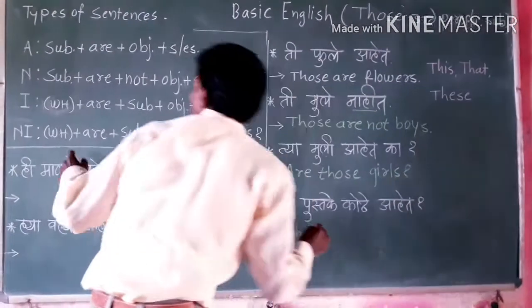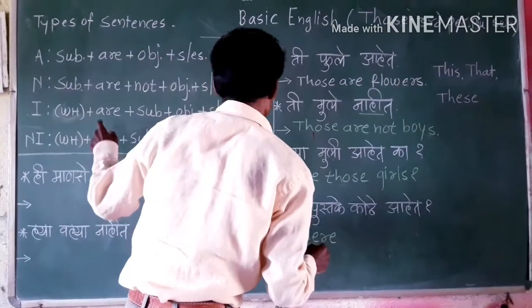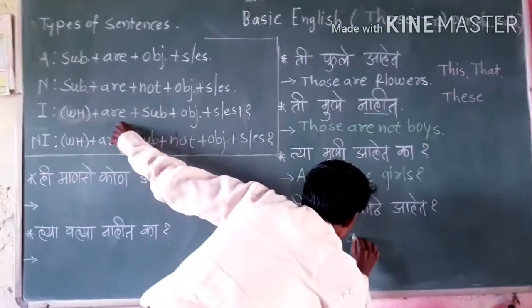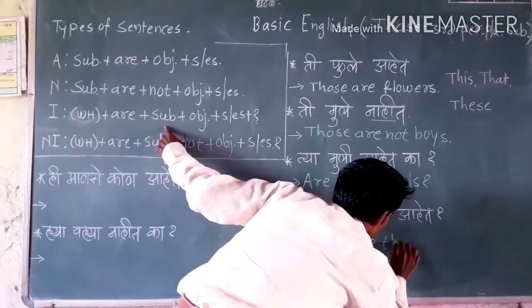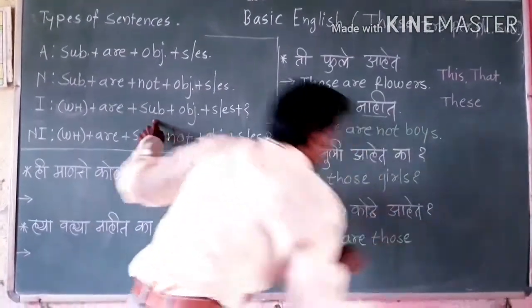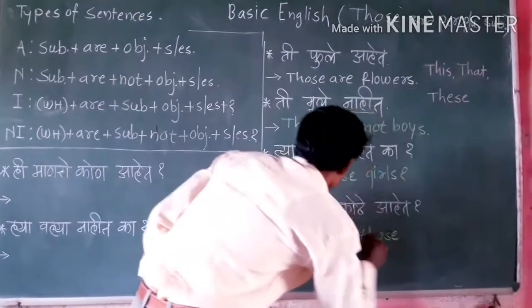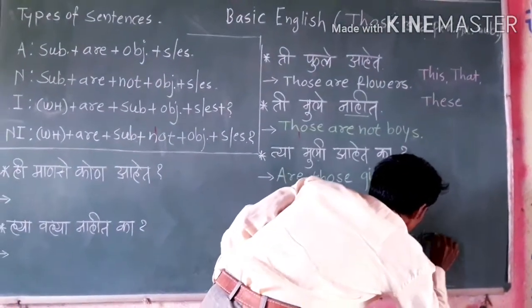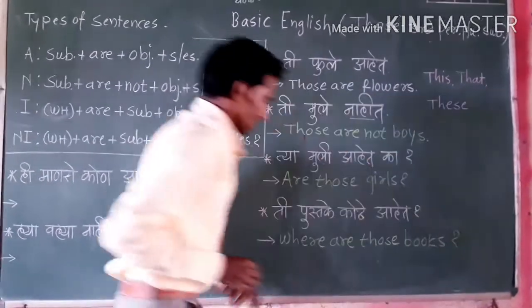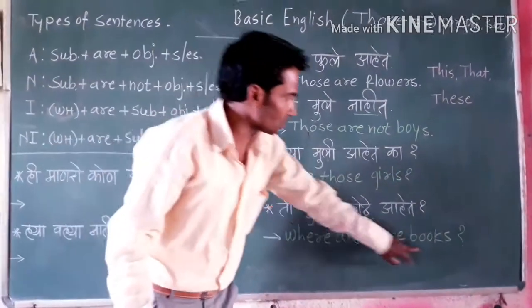After that, look, are, then subject. What is subject? Those. Then object. What is object? Books. The last, question mark. The sentence is, where are those books?